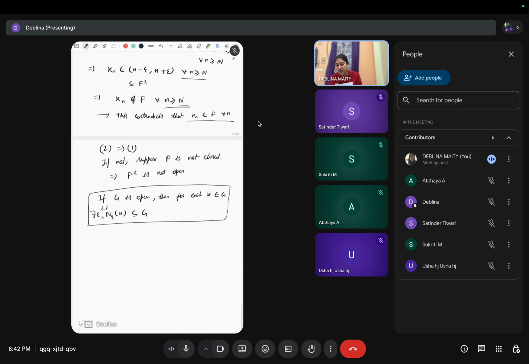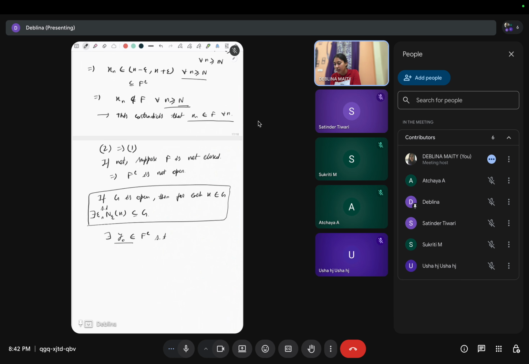Now it is not open means what? For the negation, for every epsilon, that means for every neighborhood of this point y naught, we'll find some points which do not belong to this G. This is the negation.